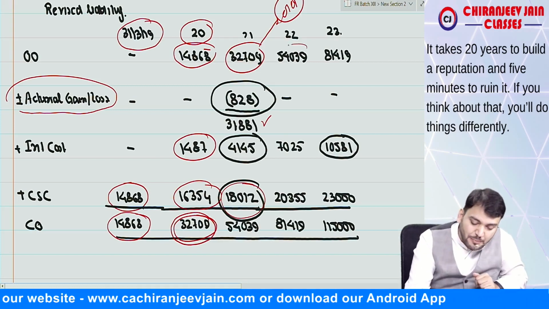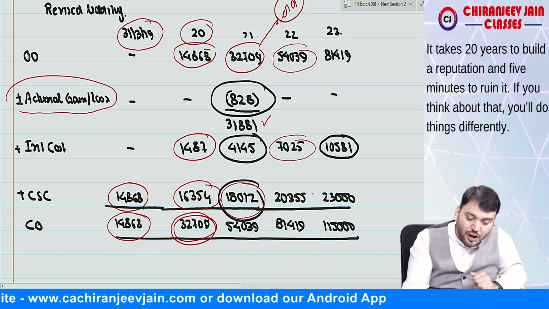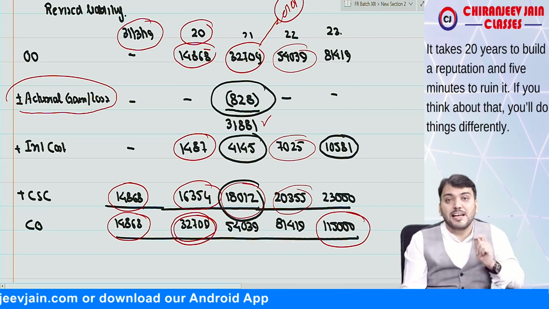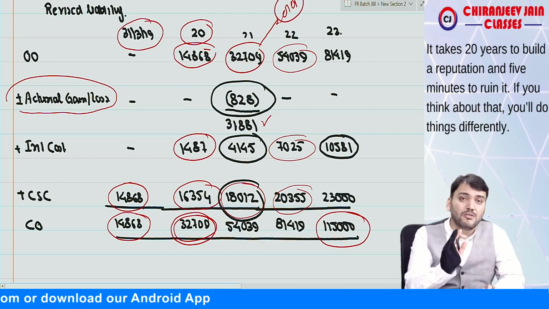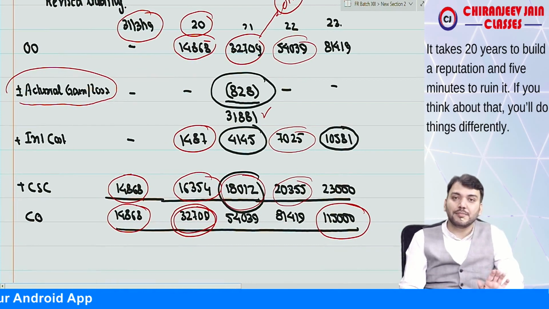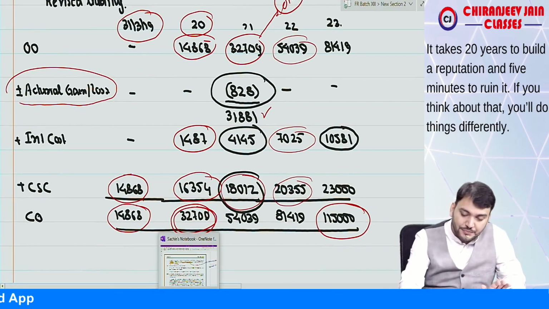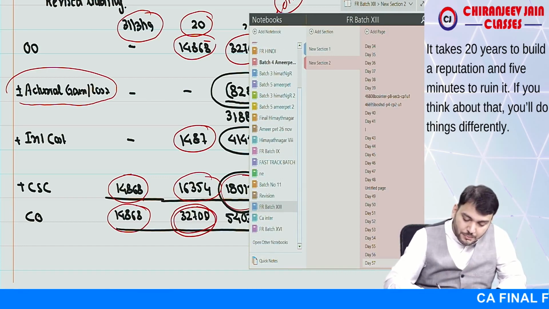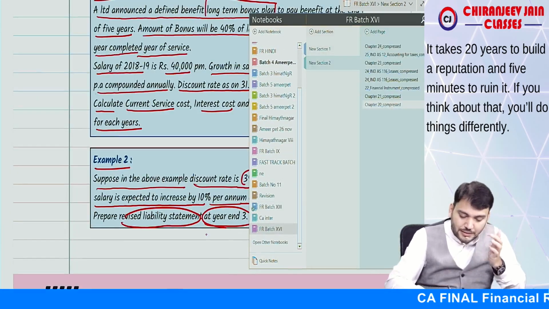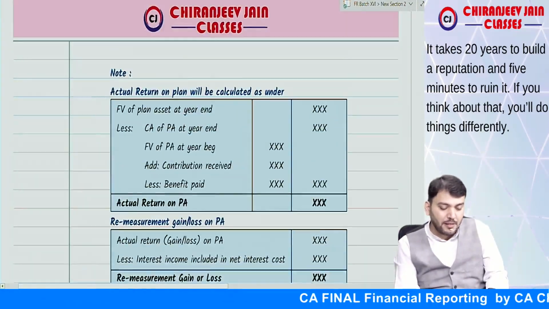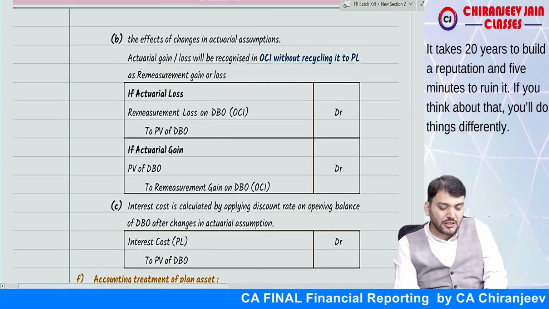Then this becomes the projected benefit as per the new assumption. So I hope now you have understood the meaning of actuarial gain or loss. Understood? Yes, sir, we have understood. I hope you have understood these two questions.